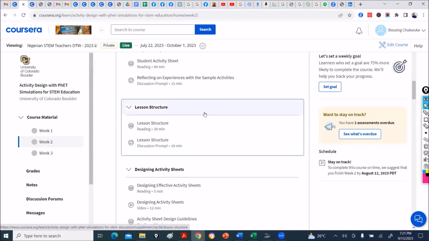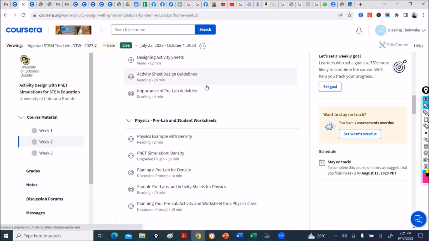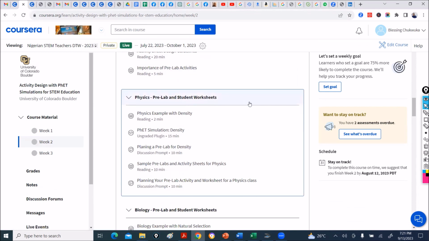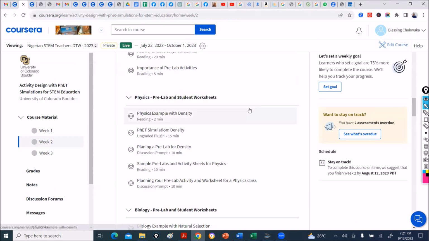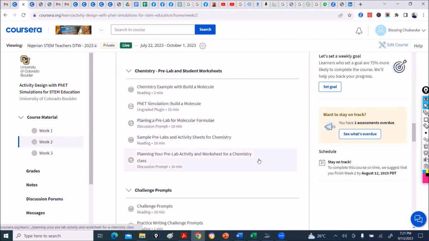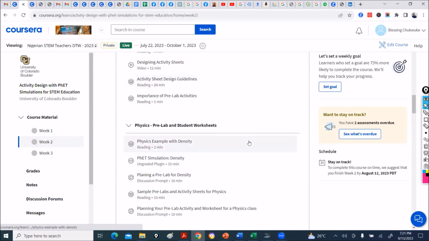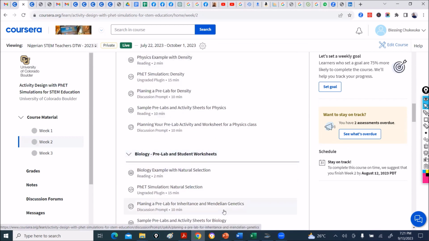Then when you enter lesson structure, activity design guides, when you come to pre-lab and worksheet, you only follow the one for physics. You can see it is now split into physics, biology, and chemistry. So if you're a physics teacher, everything on physics is what you deal with. You don't need to come here and deal with biology.